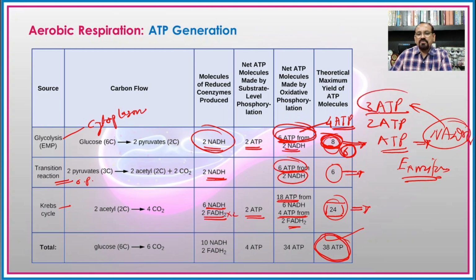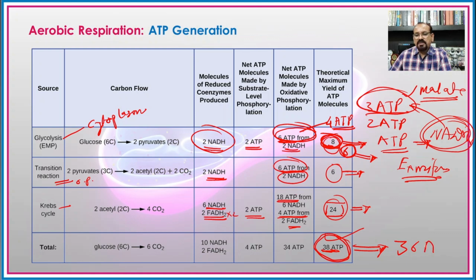Means for the formation of 3 ATP molecules from the NADH2 which are formed in the glycolysis, there is need of malate shuttle system. So it means that without malate shuttle system, there is only a possibility of the formation of 6 ATP molecules or the 6 ATP gain in the glycolysis, and hence without malate shuttle system, instead of the formation of 38 ATP molecules, there will be formation of only 36 ATP molecules. So generally in the plants there is formation of 36 ATP molecules when there is a complete oxidation of one molecule of glucose.